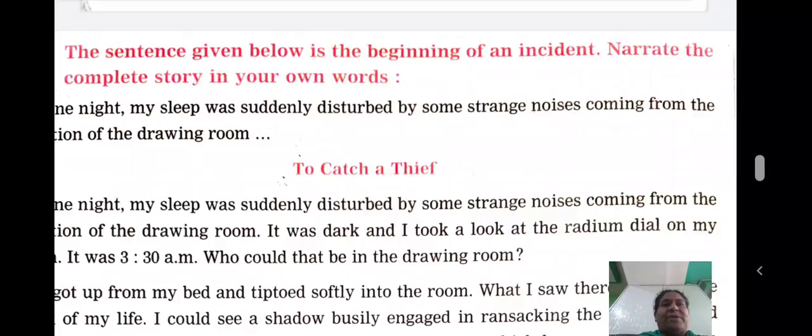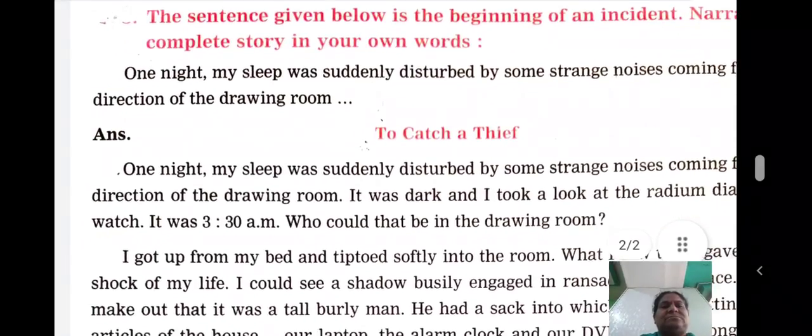On the top red margin, you will write story writing. Leave 1 line. And on the next line, you write the heading, To Catch a Thief, and underline it. Is it clear? Now the story. Two finger space, begin with a paragraph.